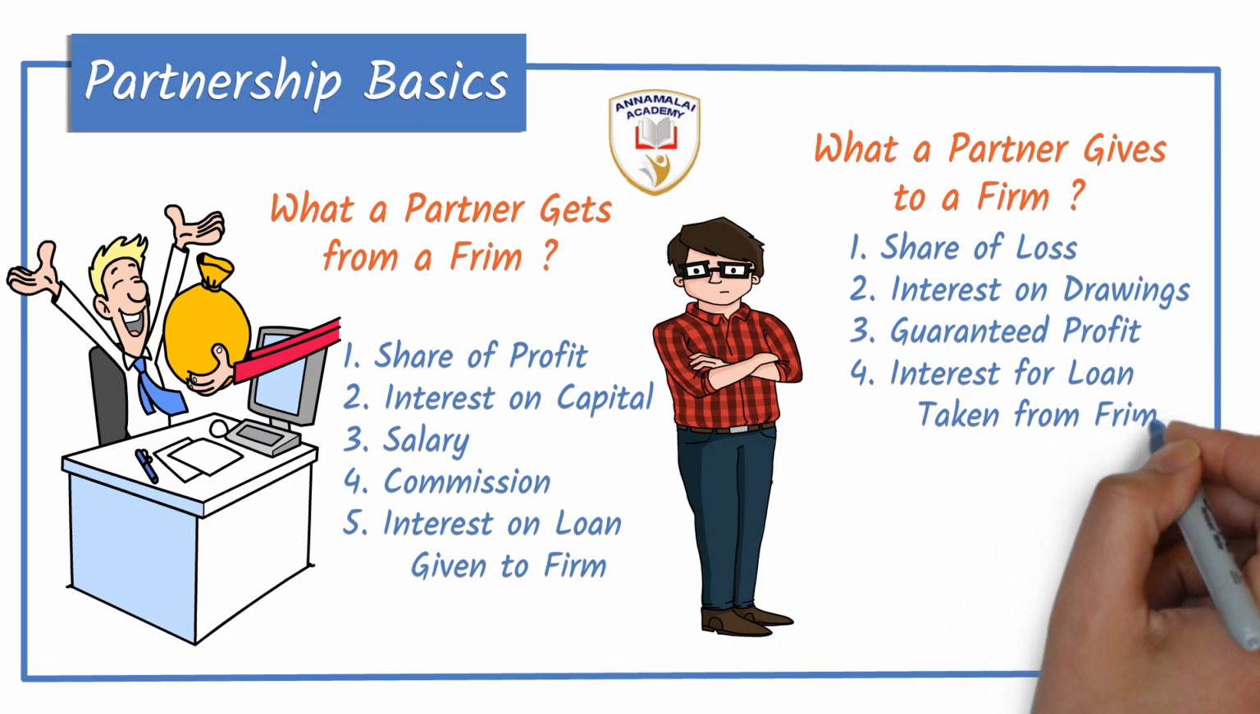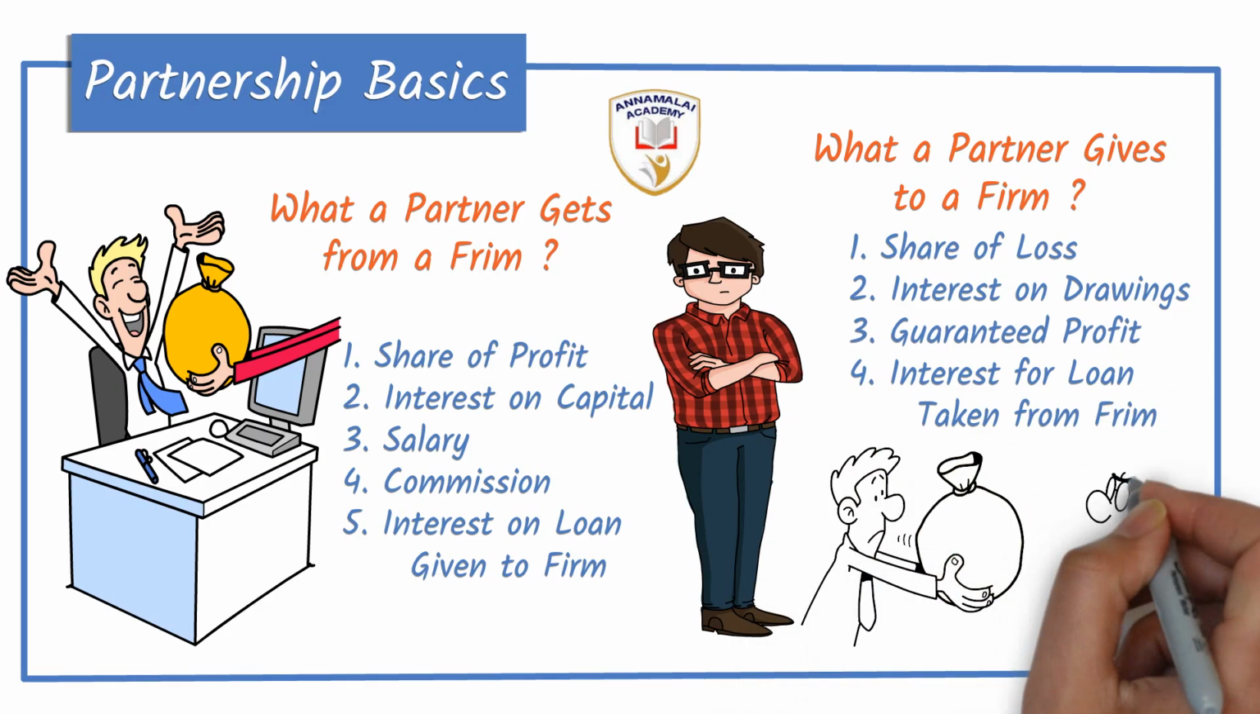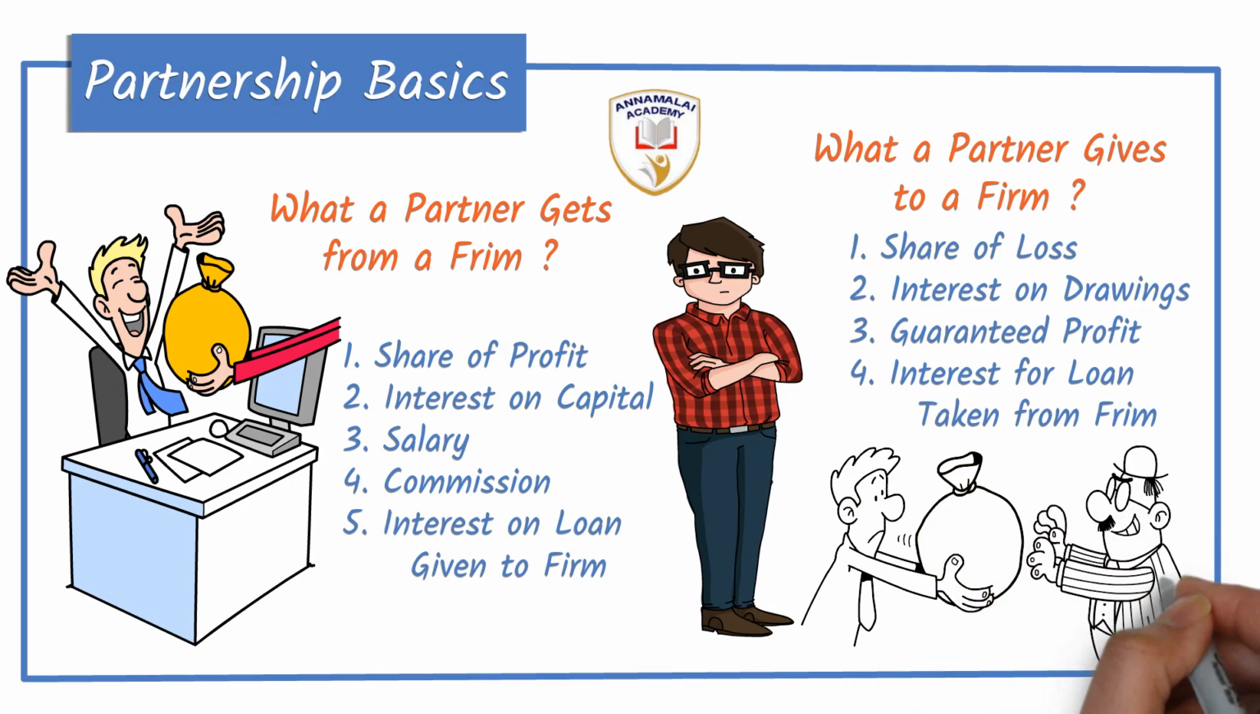In a partnership firm, there is a situation where the existing partners may invite a new partner for a guaranteed profit. When it falls short, the existing partners have to bear the shortage amount to the new partner. And again, some partners may take a loan from the partnership firm. In that case, they have to pay interest to the firm.